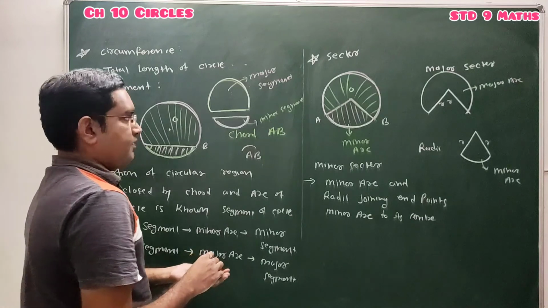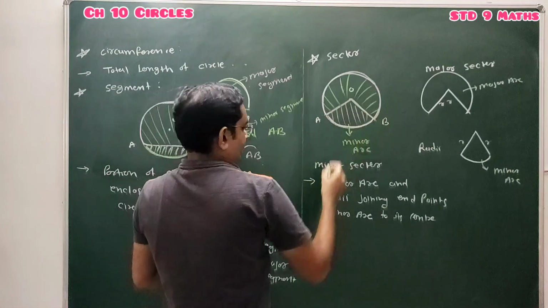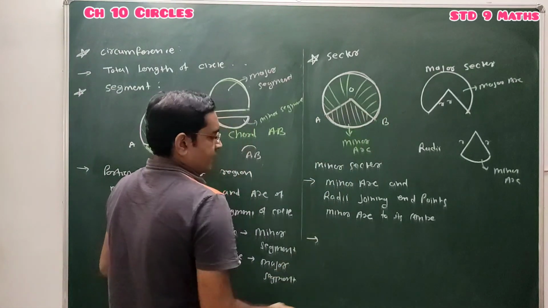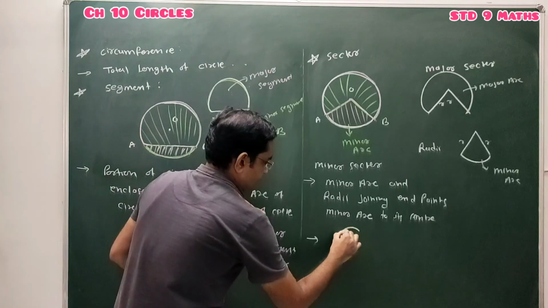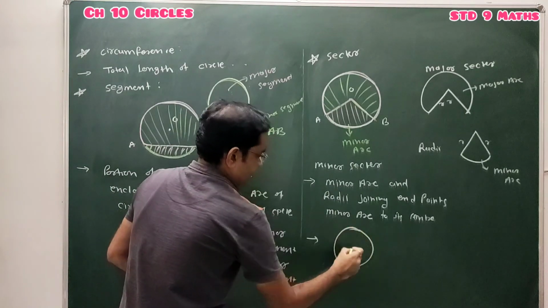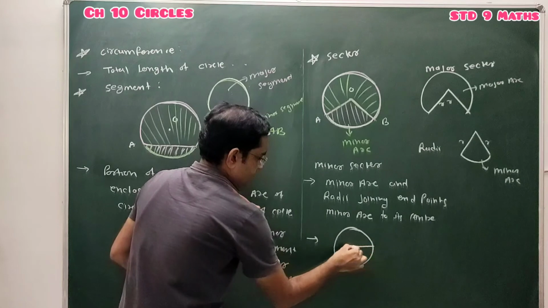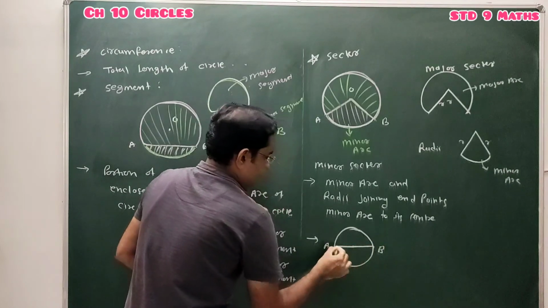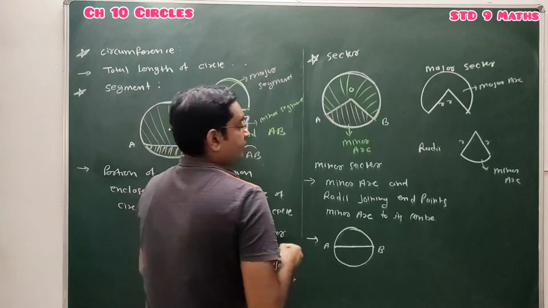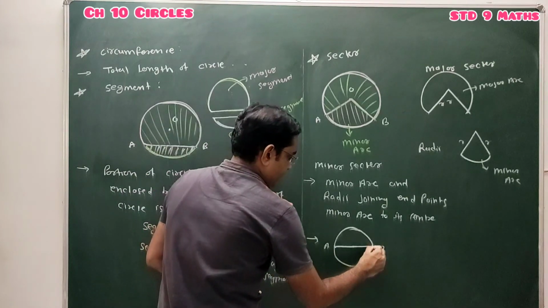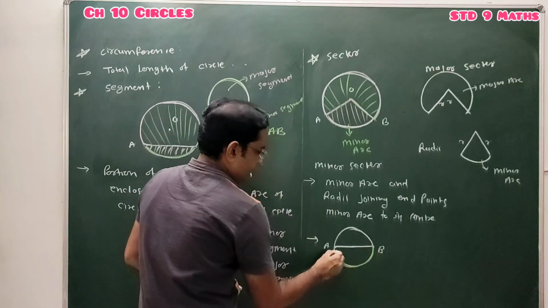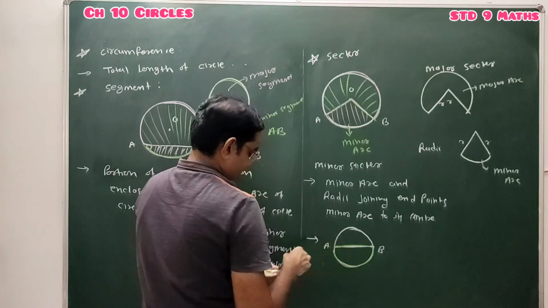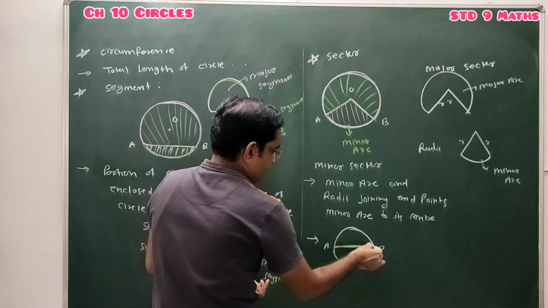Clear? And if these 2 points A and B are the endpoints of a diameter, then the minor sector and major sector will be equal. Minor sector and major sector both will be equal.